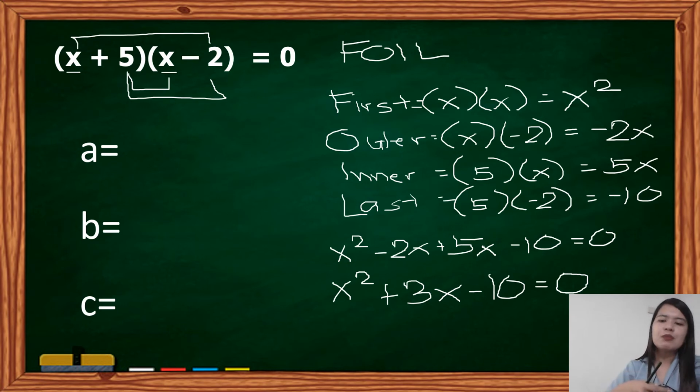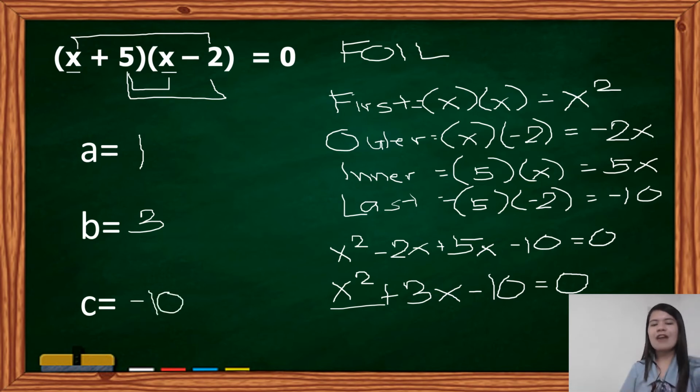Now, let us proceed in identifying the values of a, b, and c. What is the value of a? Our invisible 1 because of x squared. Next, b. The value of b? Okay, it is 3. How about c? Okay, that's negative 10. So we already have the values of a, b, and c.